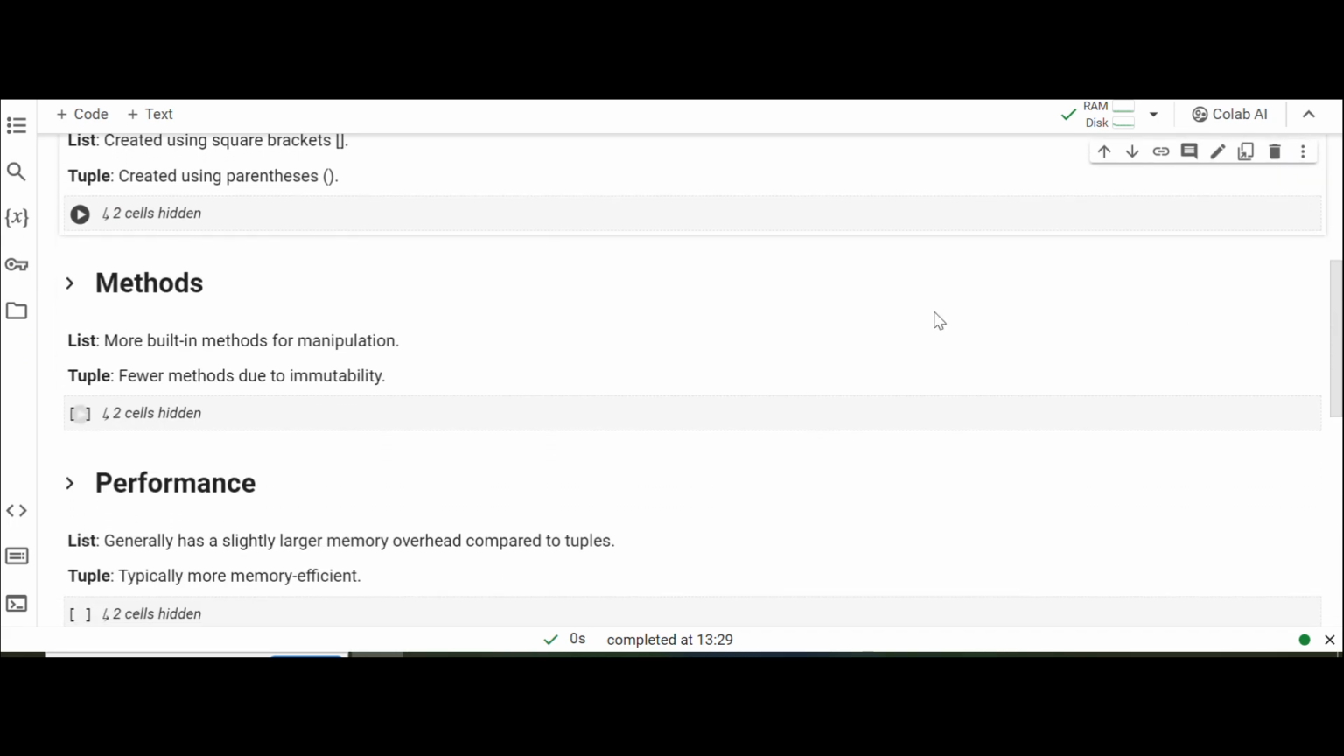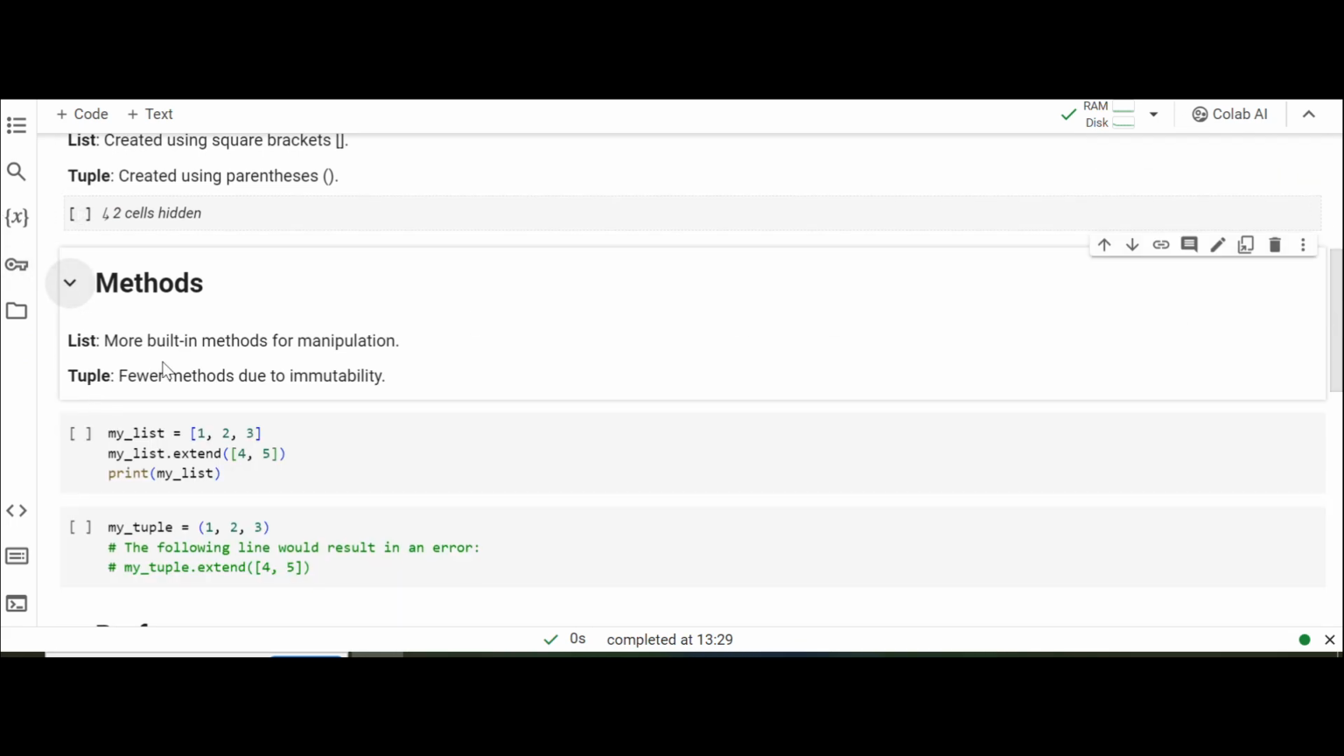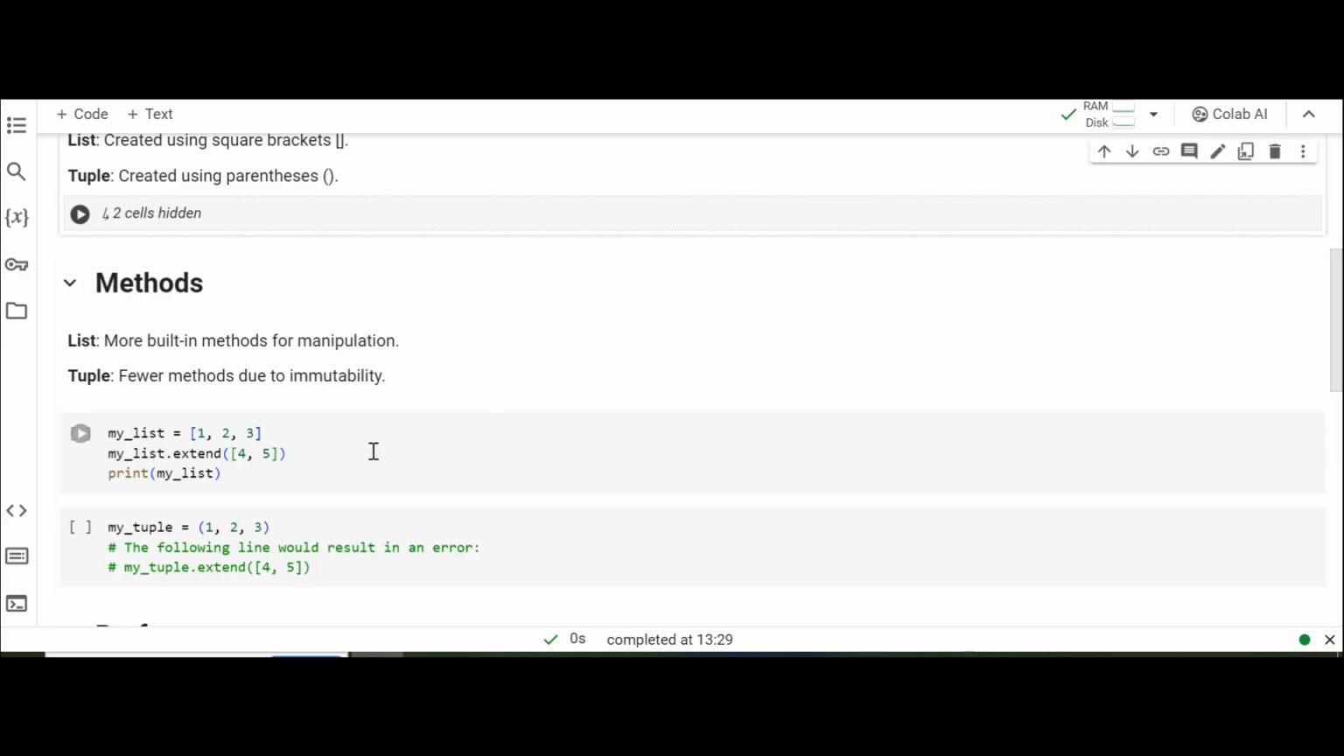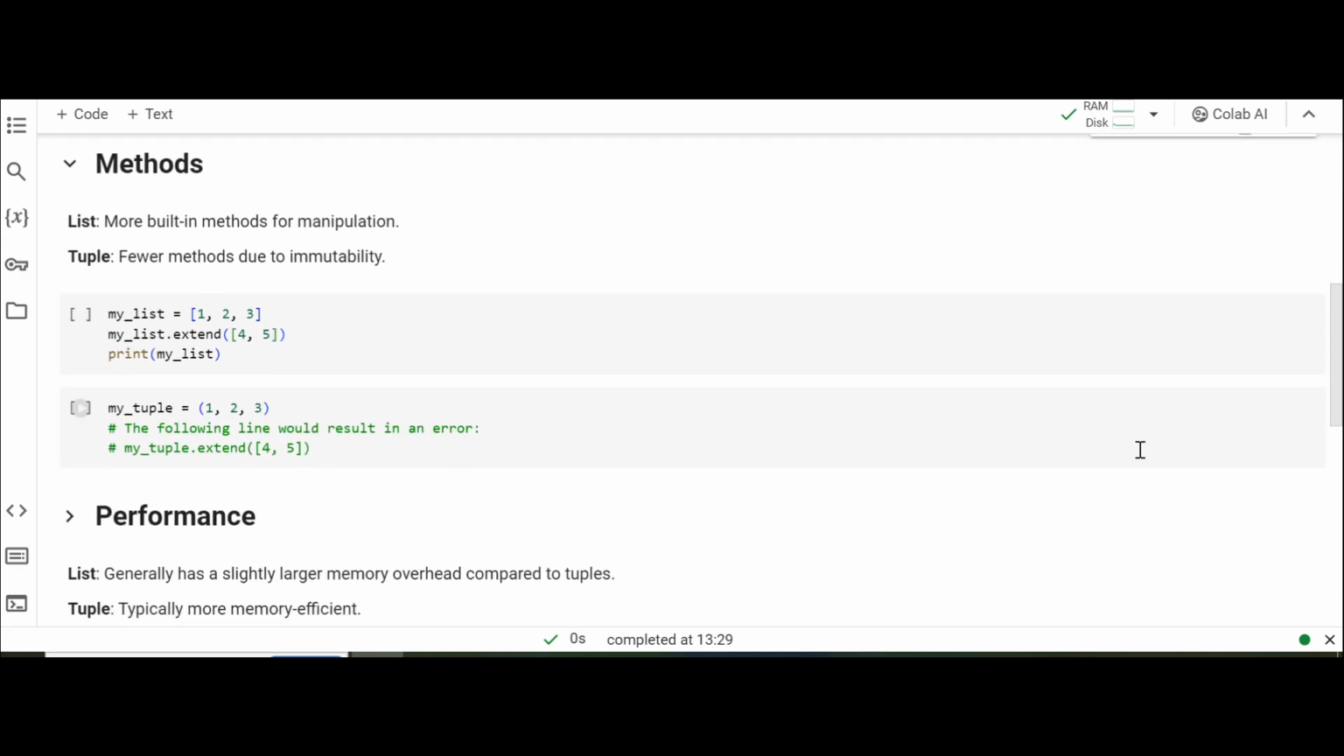Actually, lists have more built-in methods because they are mutable. We can add, modify, delete, many things we can do, and so lists have many built-in functions or methods, whereas tuples have fewer methods when compared to lists. Suppose we have this extend method, but in the tuple we don't have this extend method. In this way, lists have more default methods.